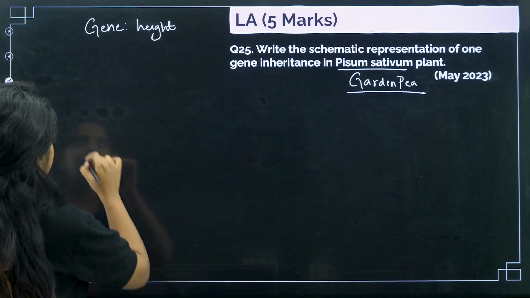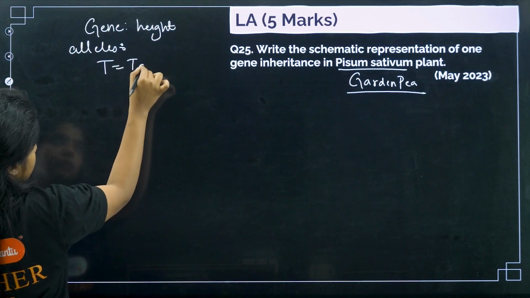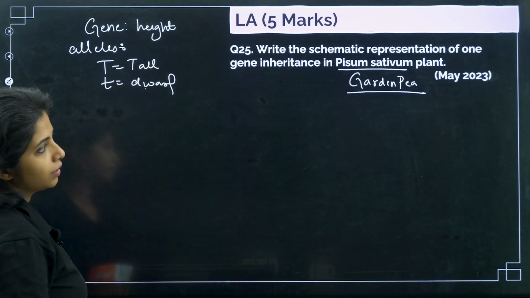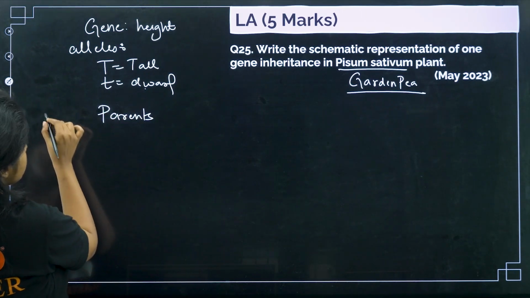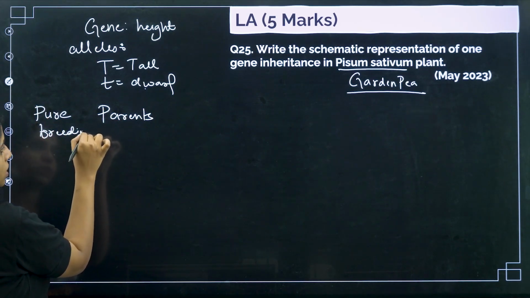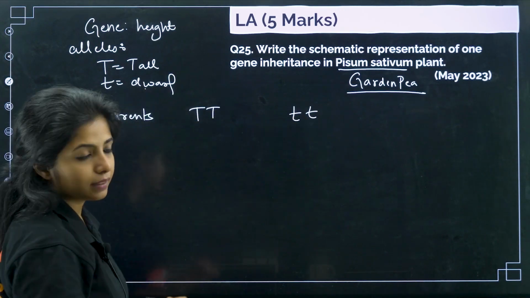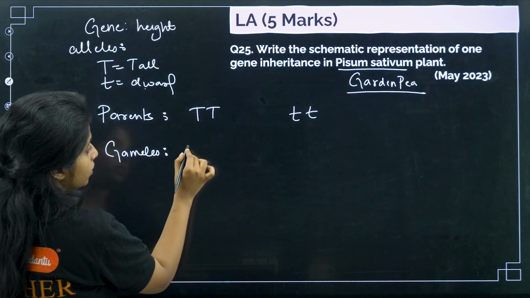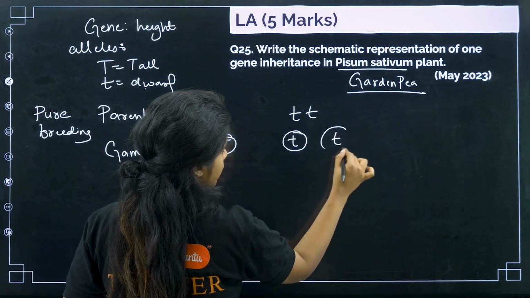Okay. Now the alleles that you have, one is tall, you write capital T for tall, small t is for dwarf. Then you explain that you are taking parents. What parents? Pure breeding parents, as in homozygous parents. Okay, they are homozygous, capital T capital T and small t small t. Then you are going to write gametes. What are the gametes? Capital T, small t and small t.